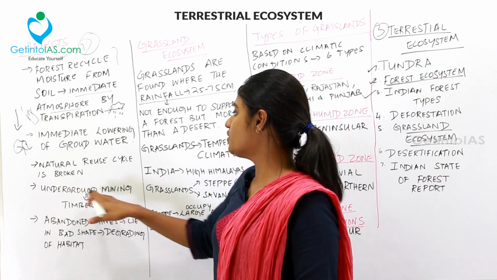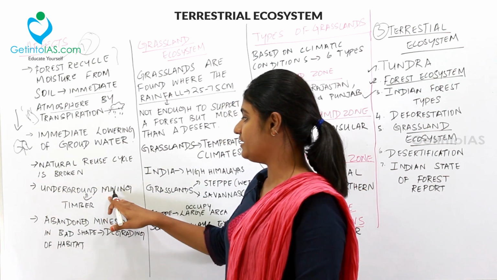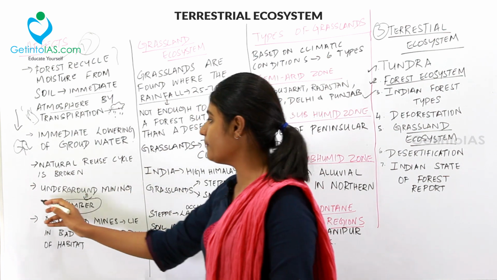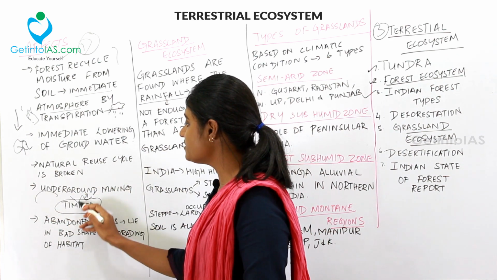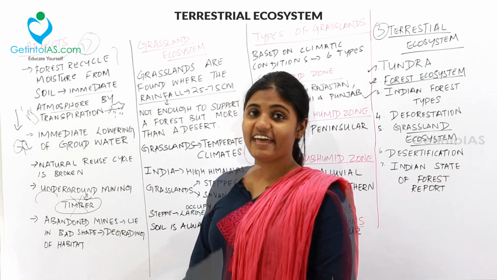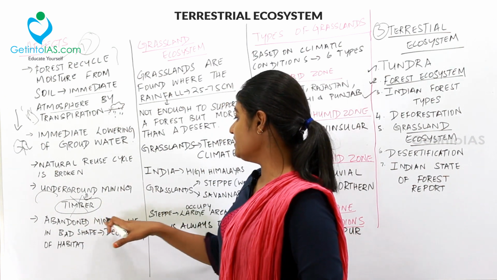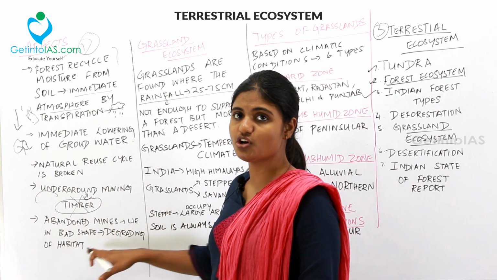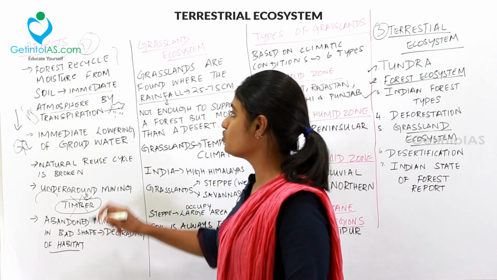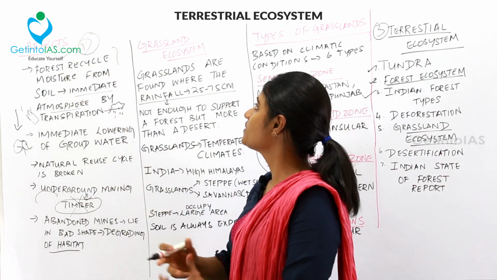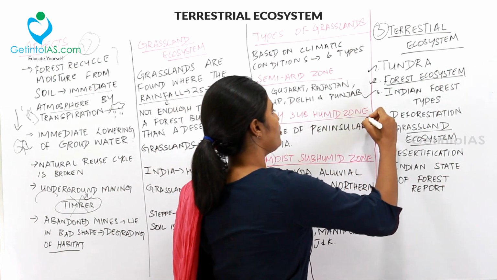And then underground mining: a huge amount of timber will be used in the mines. Hence, this timber is derived from the forest and leads to deforestation. And then these abandoned mines lie in bad shape, which further leads to degradation of habitat in that place. So these are all the effects of deforestation. We are done with deforestation.